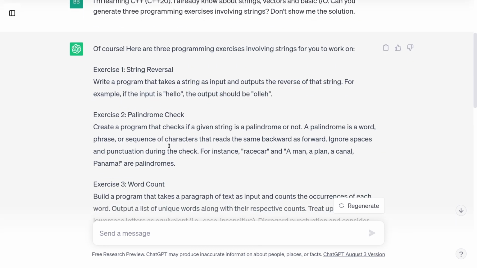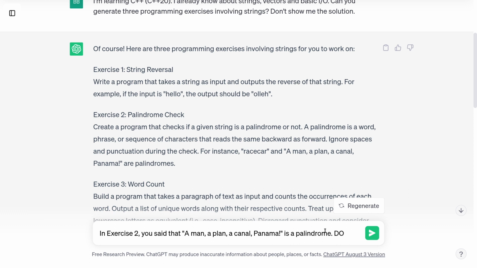So exercise 2 has an ambiguity, which is I'm going to ask it, in exercise 2, you said that this sentence is a palindrome. I found that with ChatGPT, if you want to argue with it, it's good to just give it back its own phrases and say, you said this, what do you mean by this? Is a palindrome.